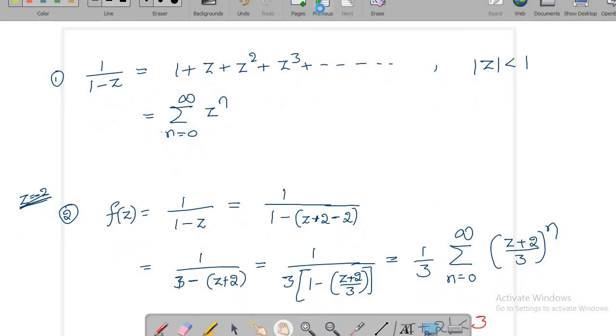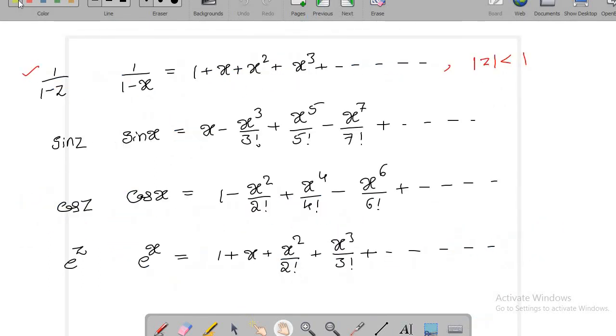Okay, so next let me think about the rest. Sin x, cos x, e power x. And what do you know about this function sin z? Is it analytic everywhere, or does it have any singularities?